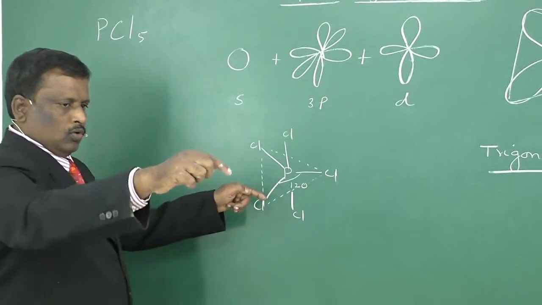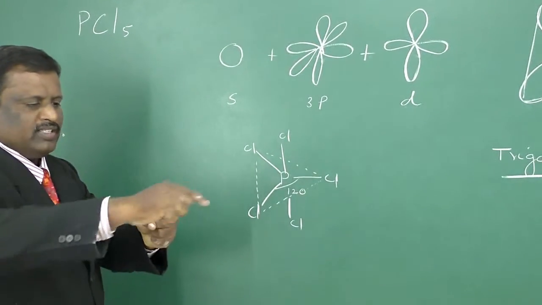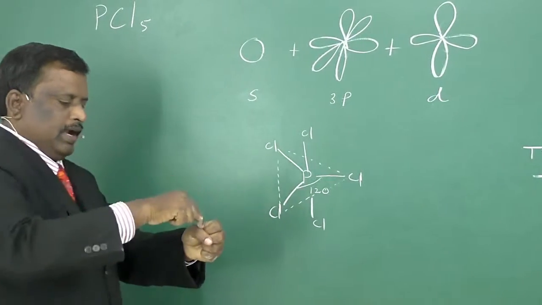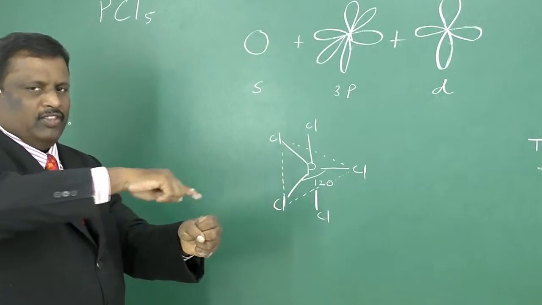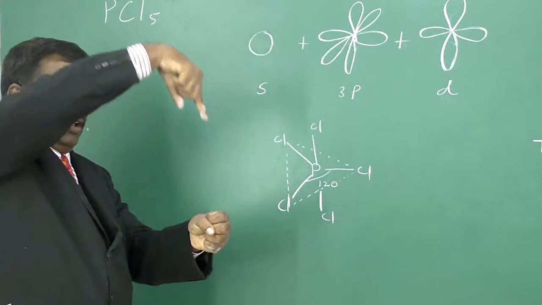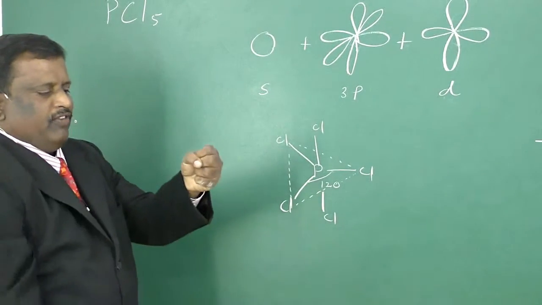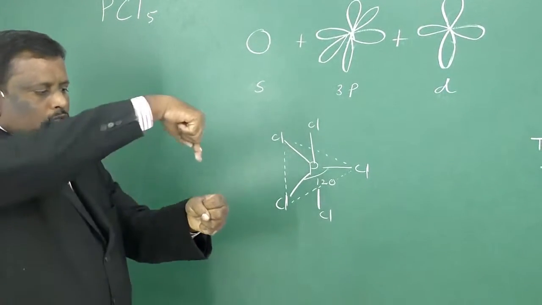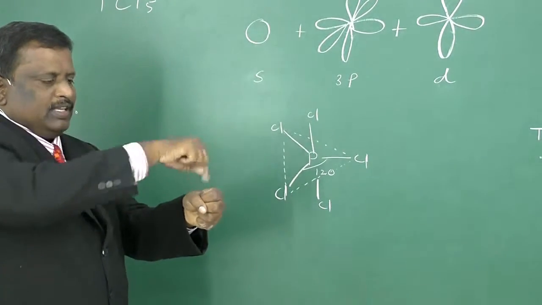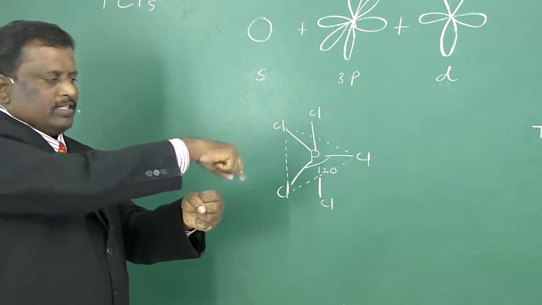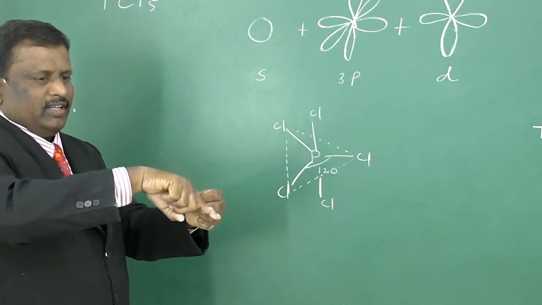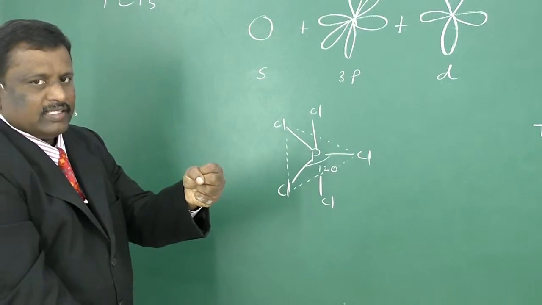So, this is phosphorus, one Cl, another Cl, and this is the other Cl. They are in one plane with 120 degrees angle, and the 4th Cl is like this and the 5th Cl is like this. So, the bond angle between this Cl and this Cl is 90 degrees, whereas between these 3 it is 120 degrees, and with this also 90 degrees.